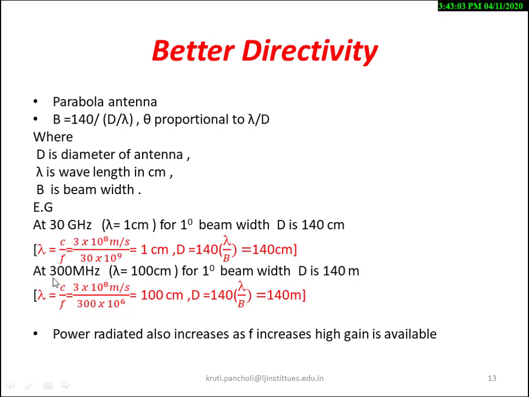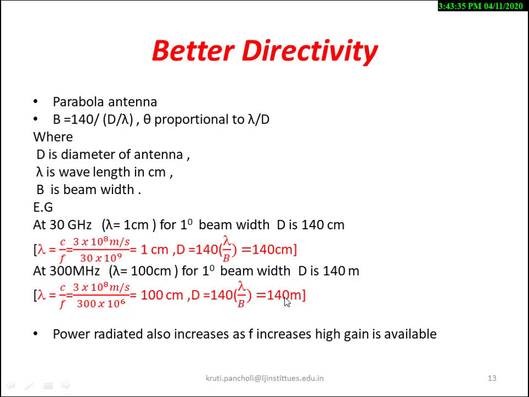For example, if the frequency is 300 megahertz, the lambda value is equal to 100 centimeter. According to this solution, lambda is equal to C upon F. C is 3 into 10 raised to 8 meter per second. F is 300 into 10 raised to 6. So it is equal to 100 centimeter. So the D value is equal to 140 meter.